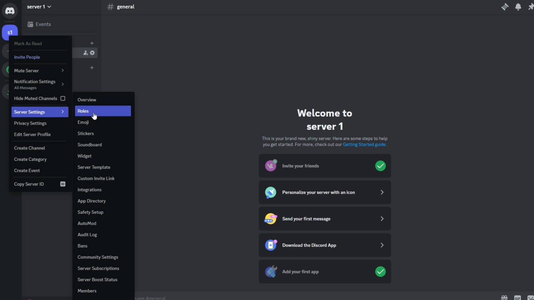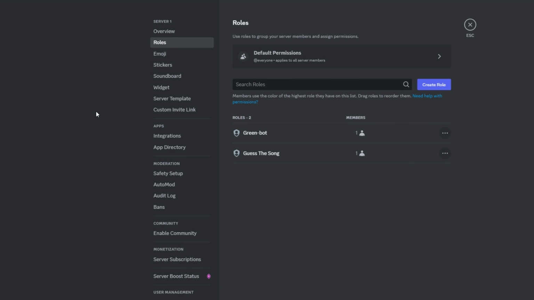In the server settings, find and click on the Roles tab. Locate the role you want to move. Next to the role name, you will see a series of dots or lines indicating that the role is draggable.